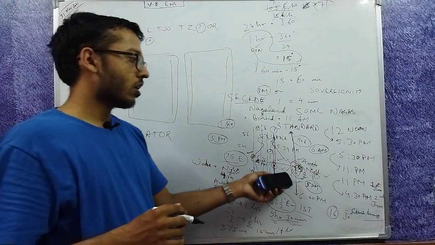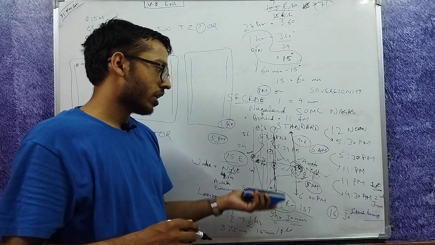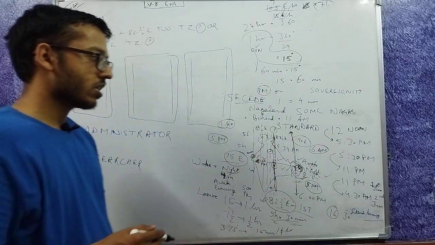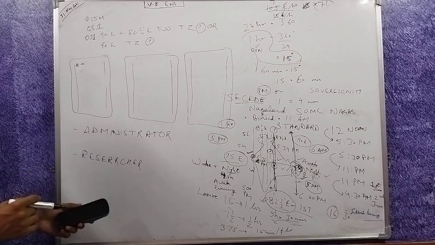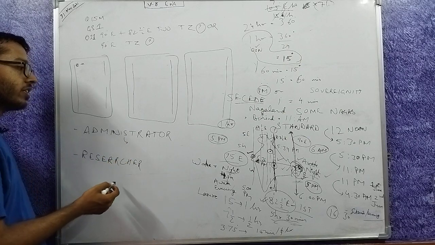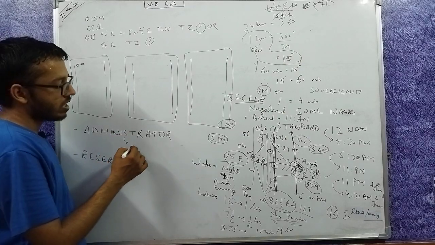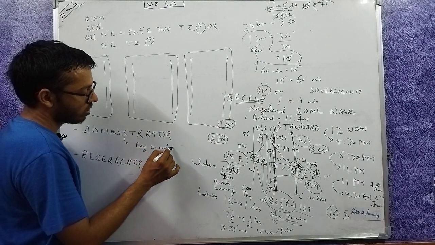If tomorrow you are a Home Secretary of India and Northeast raises the demand that please move it to 90° east, then you should be able to handle it. UPSC selects an administrator, not a researcher. The job of an administrator is to make everything easy to understand for everyone, to prepare reports and so on.